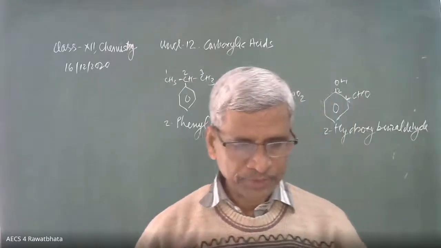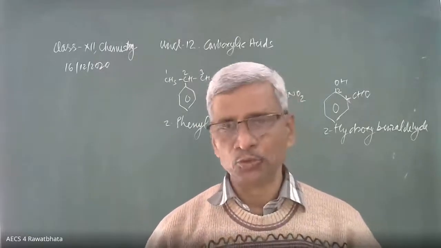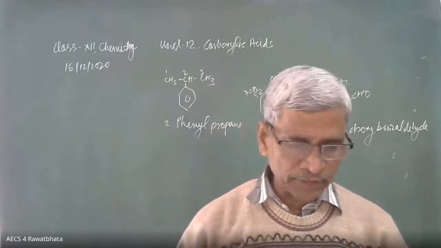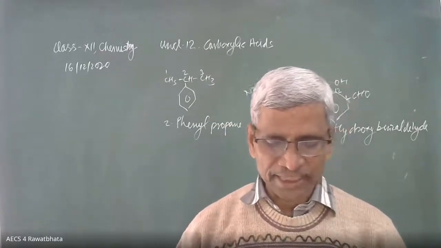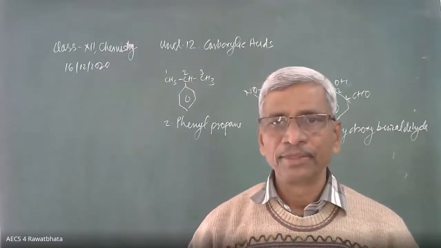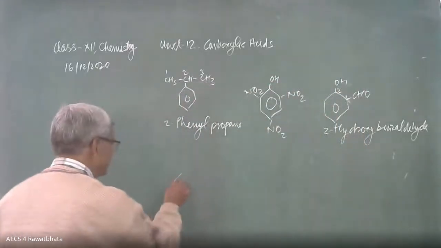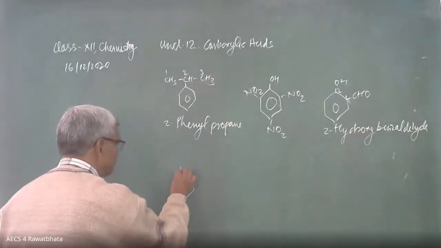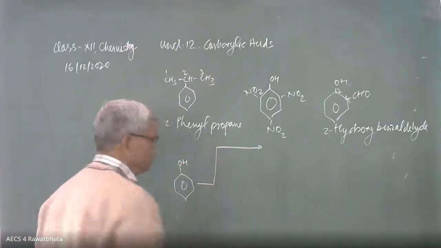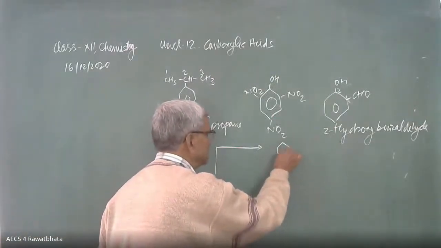Question number 2. Write a chemical reaction to convert phenol into benzene, benzoic acid, picric acid, salicylic acid, and parahydroxy products. Phenol is the reactant for all the conversions. I am taking it in a single reaction. Here is phenol. In the exam, you have to write separately as per the question. The first product is benzene.